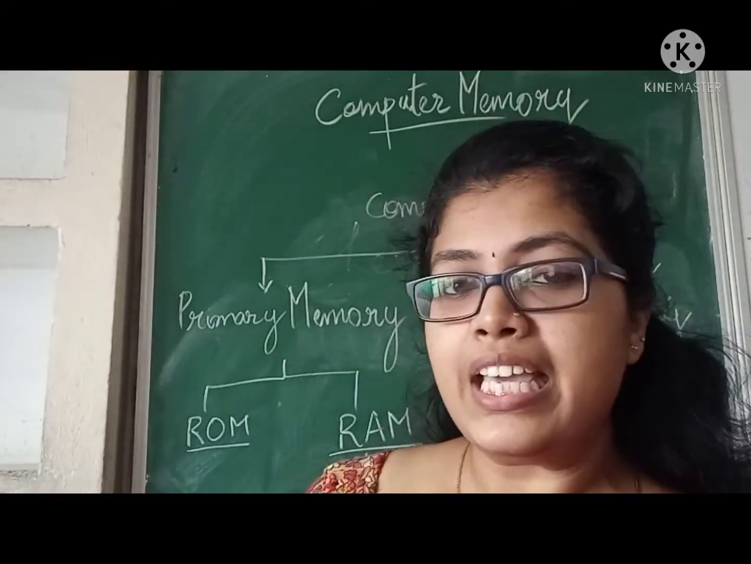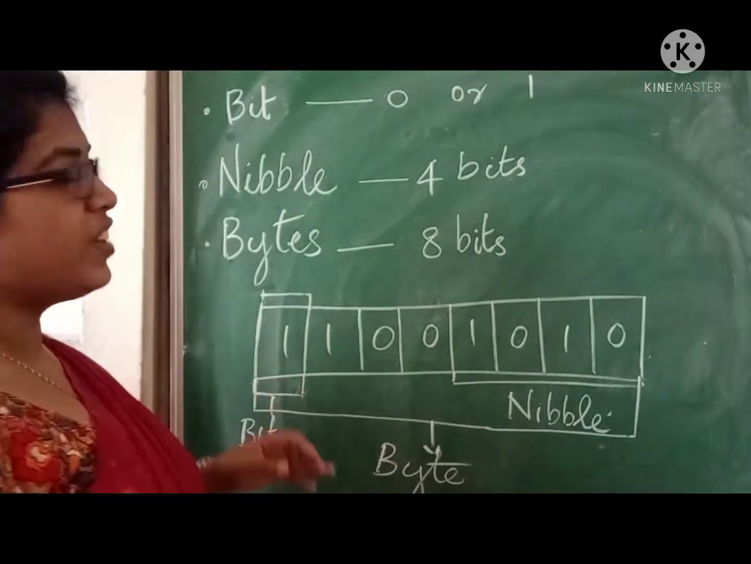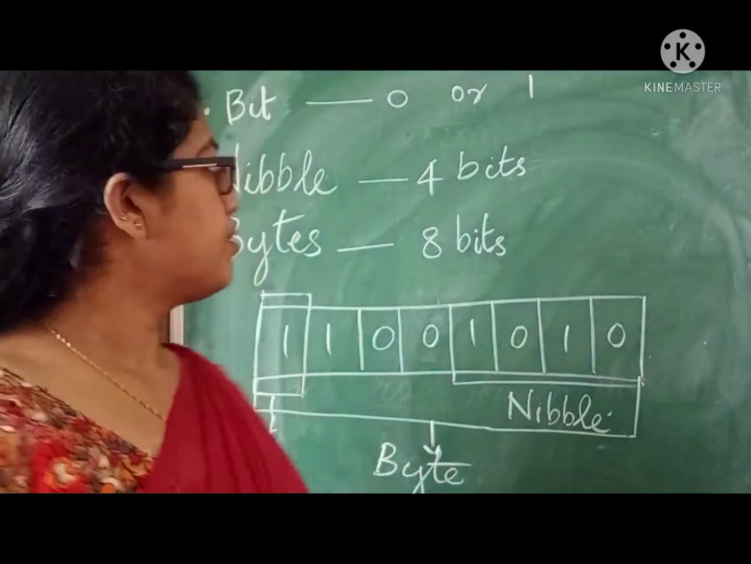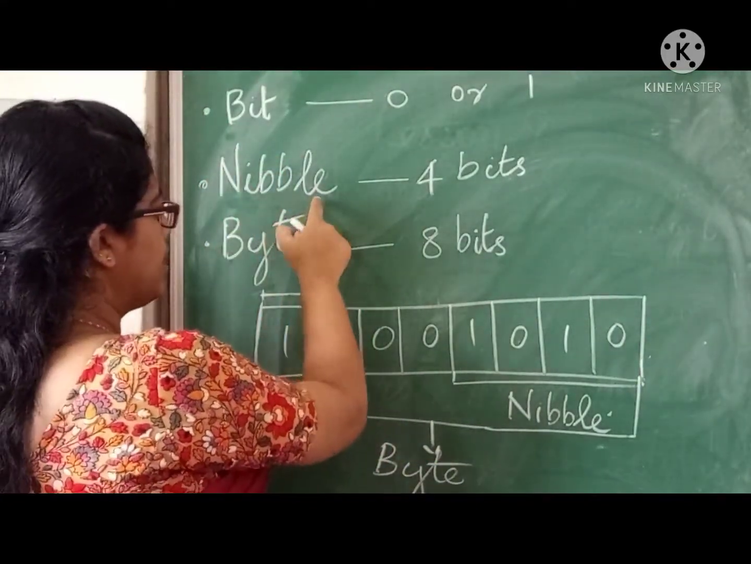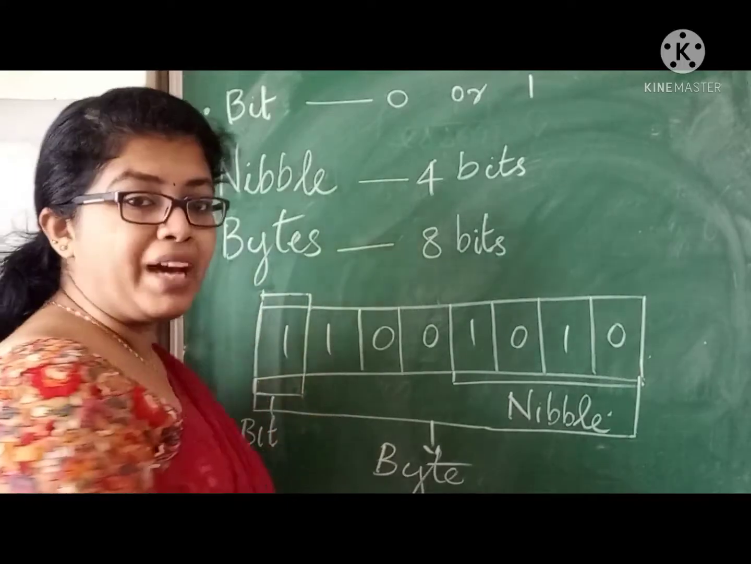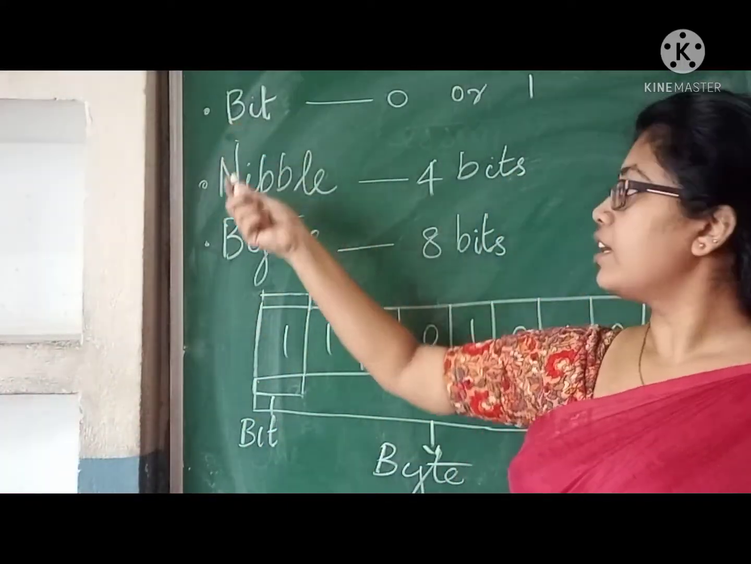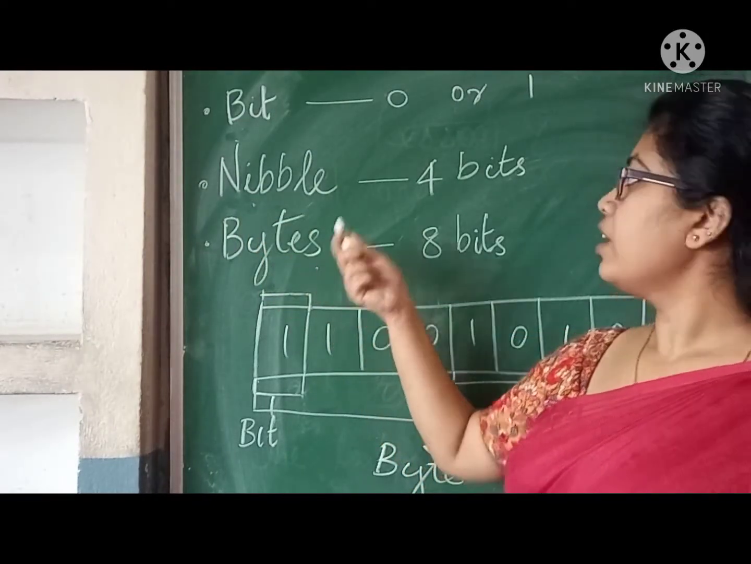Okay, we can see the measuring units. First one is bit, next comes nibble, next is byte. Once again, bit, nibble, byte.